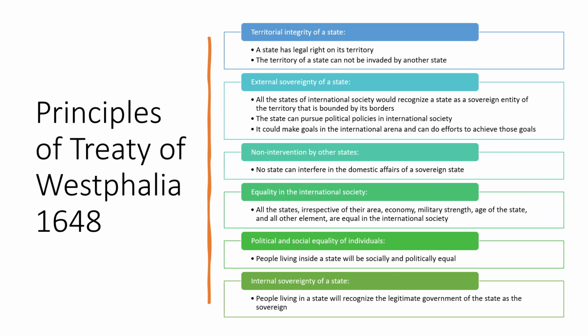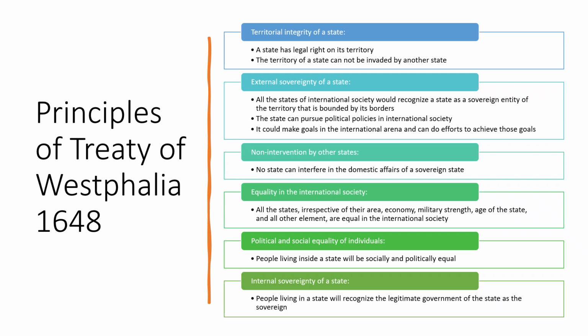Then Pakistan can make relations with India, it can make relations with the US, it can make relations with any state that it wants, and no one can stop it from doing so because Pakistan is a sovereign entity on the map of the world. But students, unfortunately, things have changed and these things are not practiced in the most strict manner. This is another challenge to the nation-state system today.